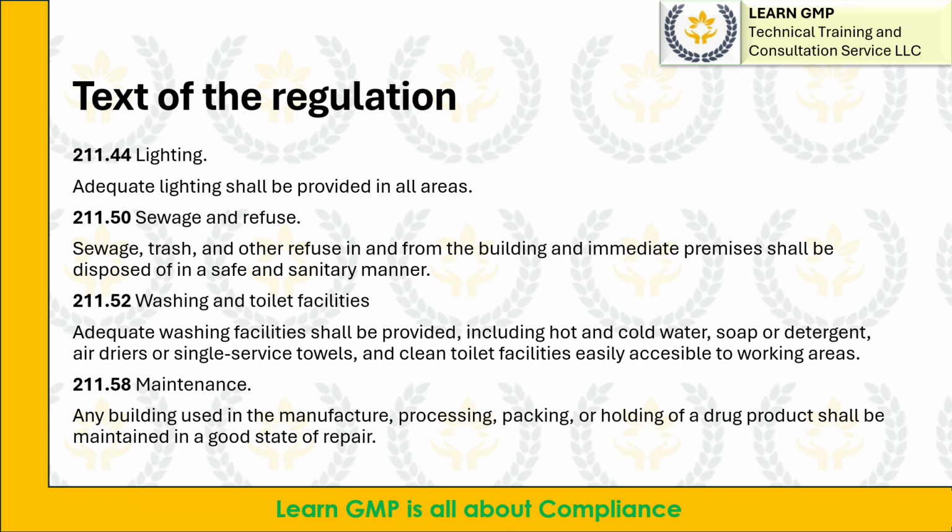Section 211.52 states about washing and toilet facilities. Adequate washing facilities shall be provided, including hot and cold water, soap or detergent, air dryers or single-service towels, and clean toilet facilities easily accessible to working areas. While Section 211.58 mentions about maintenance.